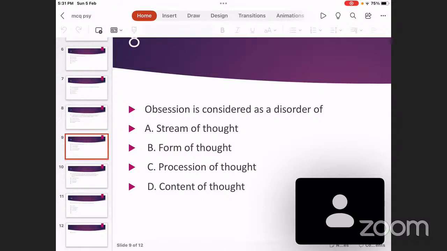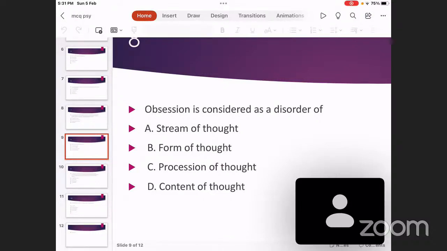Another example of possession of thought abnormality is thought alienation. Thought alienation means in schizophrenia, you have thought insertion. Somebody is inserting thoughts in your mind. Thought withdrawal. Somebody is taking away thoughts from your mind. Thought broadcasting. Every thought you have in your mind is known to others, even without you telling them. So these are called the thought alienation phenomena. Thought alienation phenomena are also disorders of possession of thought.